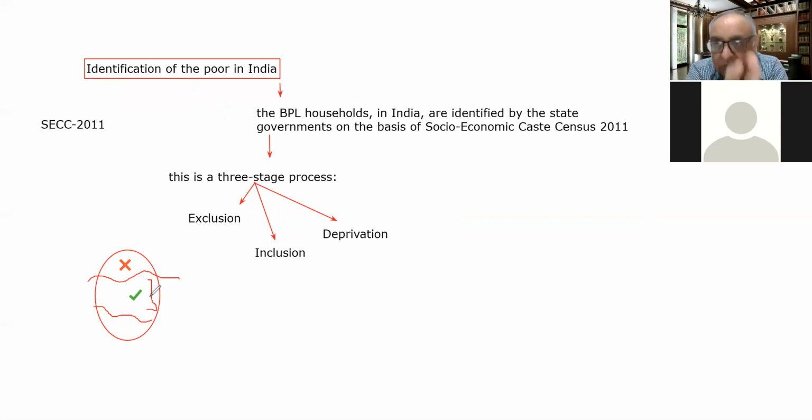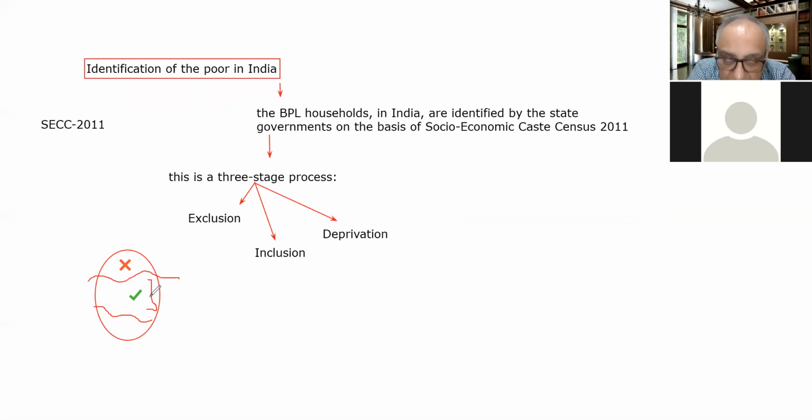So on the included families, the inclusion criteria is applied. Whichever families pass that criteria, this is the percentage of families that have passed the inclusion criteria.